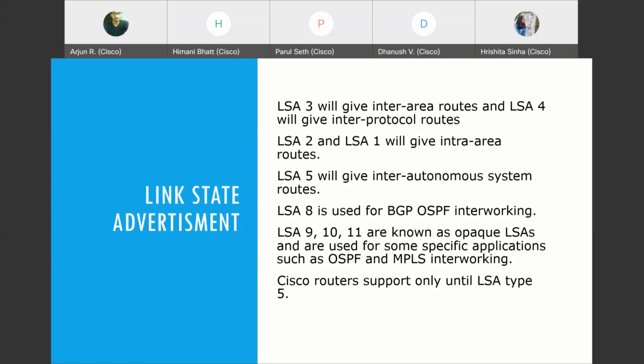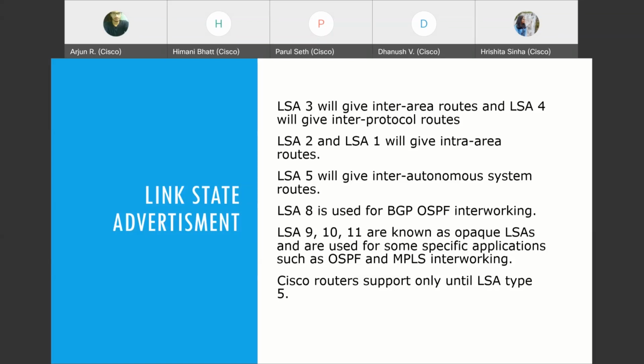LSA 4 is there. LSA 5 gives inter autonomous system routes.